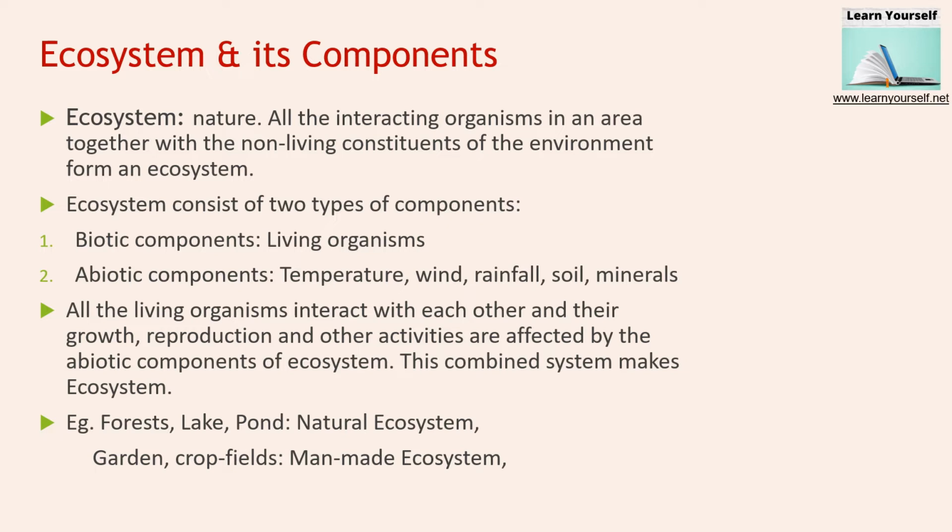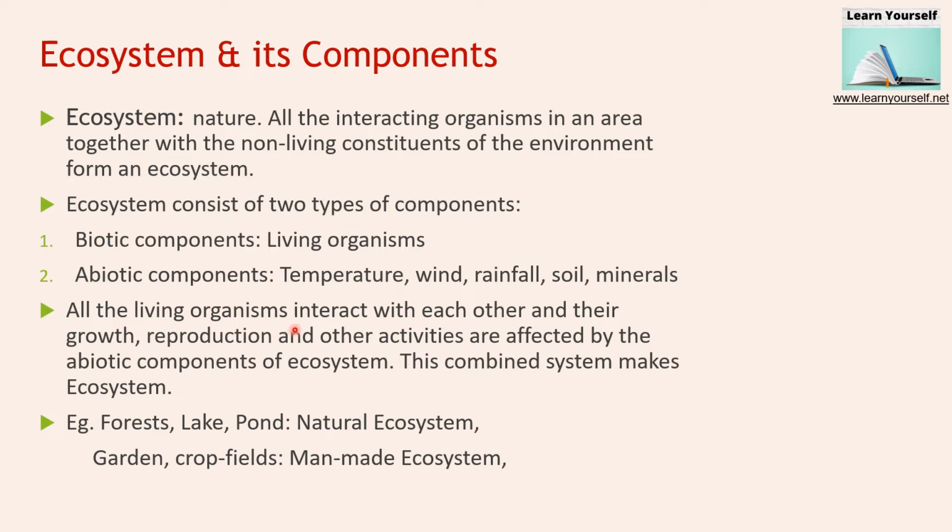Now an ecosystem consists of two types of components. The two components are, first, biotic components and second, abiotic components. Biotic components comprise all the living organisms. What all creatures are there, what all animals are there, aquatic animals, birds, humans and plants and trees, all come under living organisms. When they come together with the abiotic components like wind, rainfall, soil, minerals, then both of the components make our ecosystem.